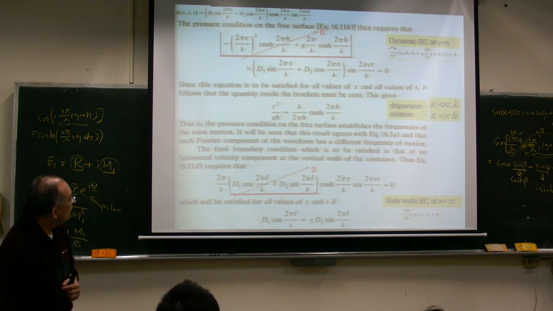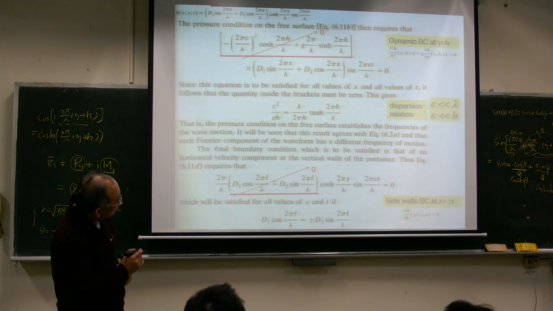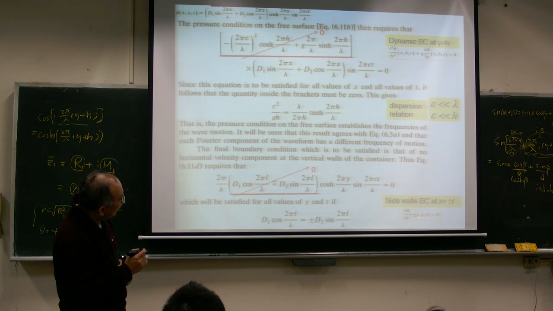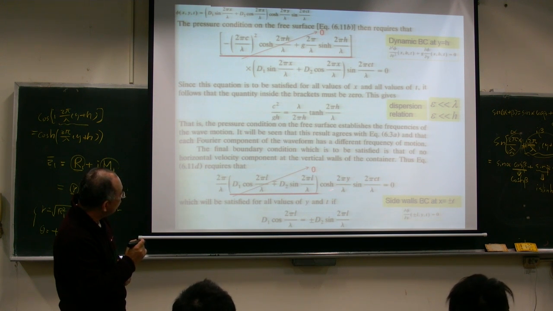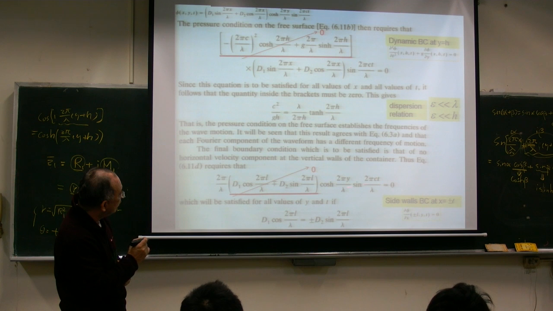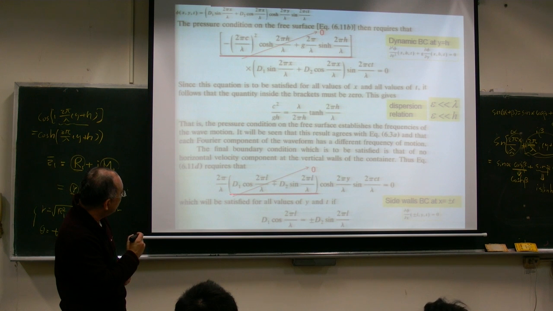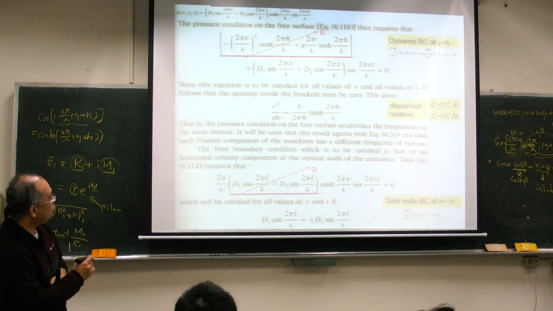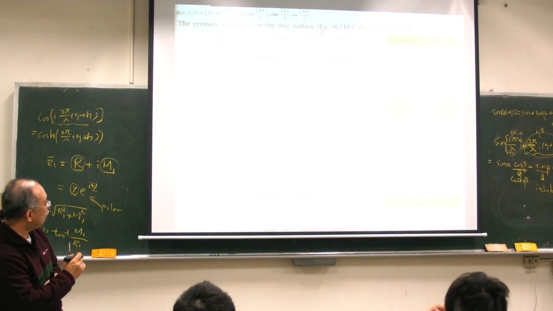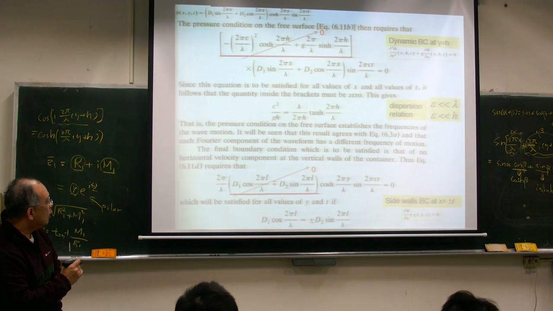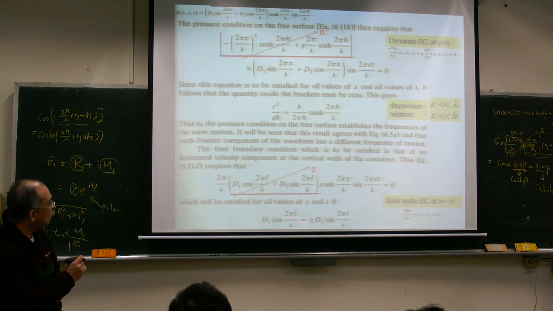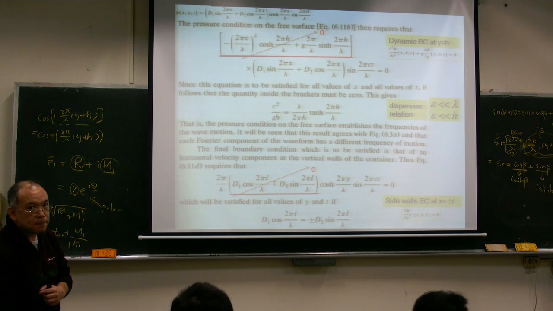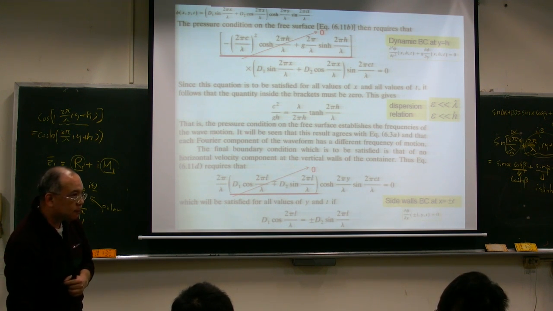If you see this boundary condition, it should be satisfied for any y and any t, right? So y is here, t is here, and this cannot be equal to 0. Any y and any t can be any number. So for this equation to equal 0, what is inside this bracket here should definitely be equal to 0. So we end up with this relationship, this equal to this. So we find that D1 and D2 have a relationship like this. These two constants have a relationship like this.